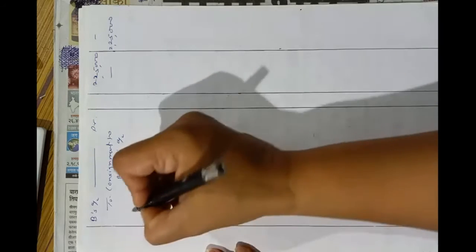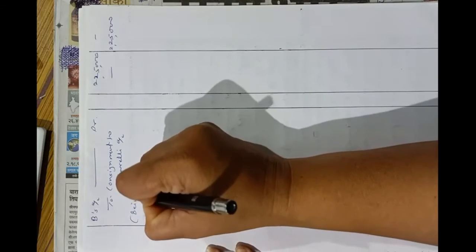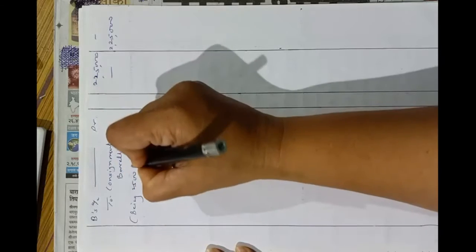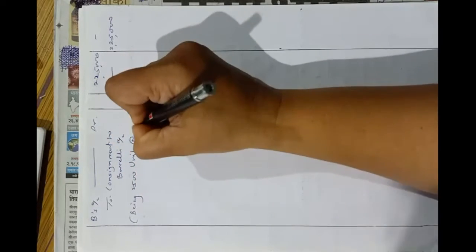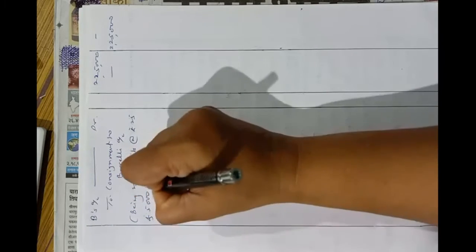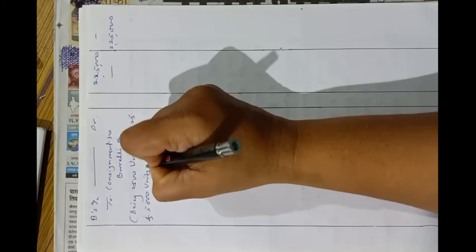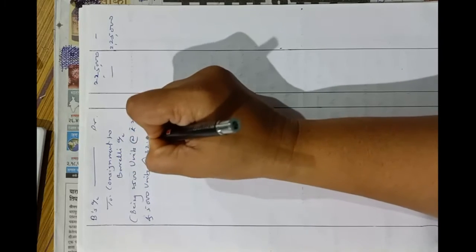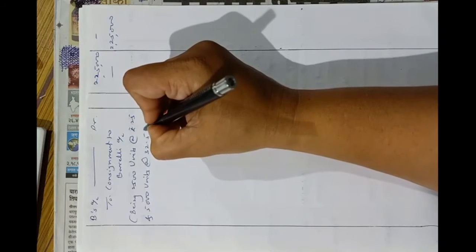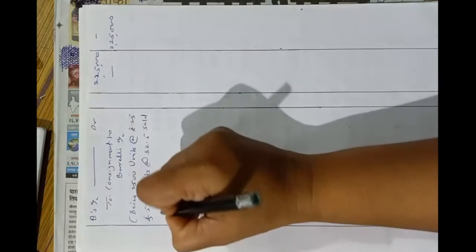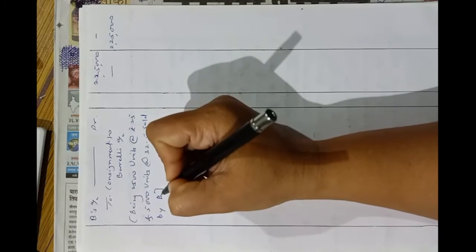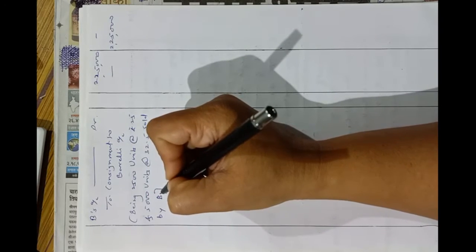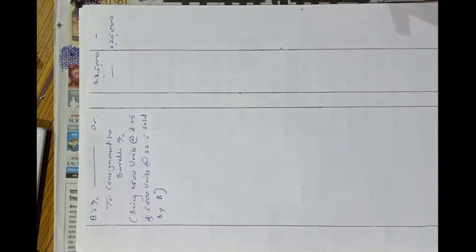And the narration being 2,500 units at rupees 25 and 5,000 units at 32.5 sold by B as per account sales, obviously, because he sent the account sales to the consignor.